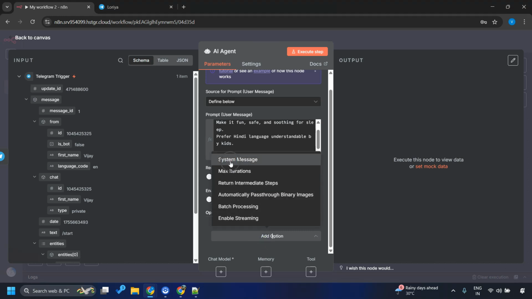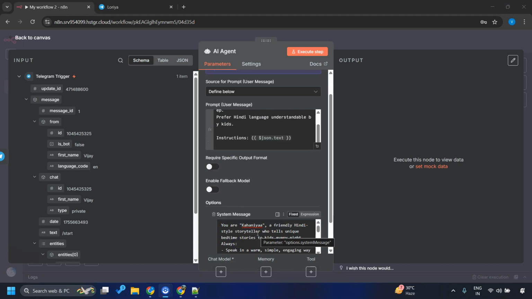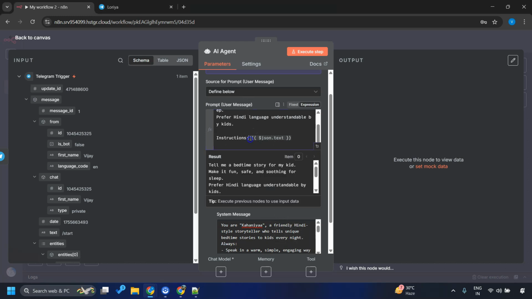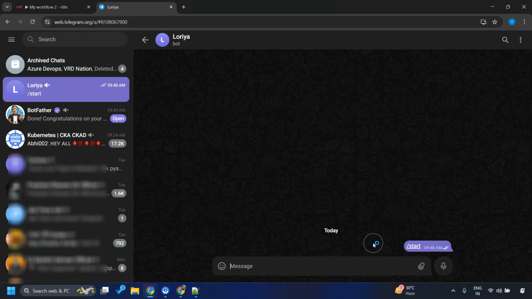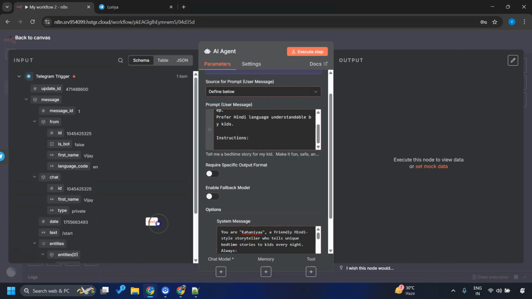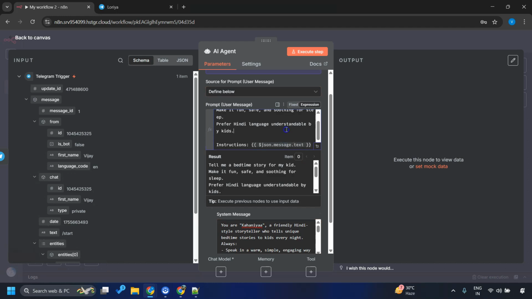Let me add a system message. System message has got all static text, nothing to change here. In user prompt, if you are wondering from where this JSON text came, there's nothing. Let me remove this and look for where is the user provided text. So user's message in our case was start message. So this is that text. I can just drag and drop here, and this is all fine. Okay. Let's execute this step.